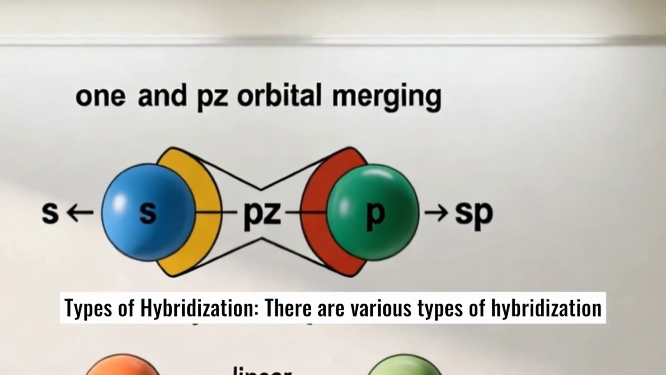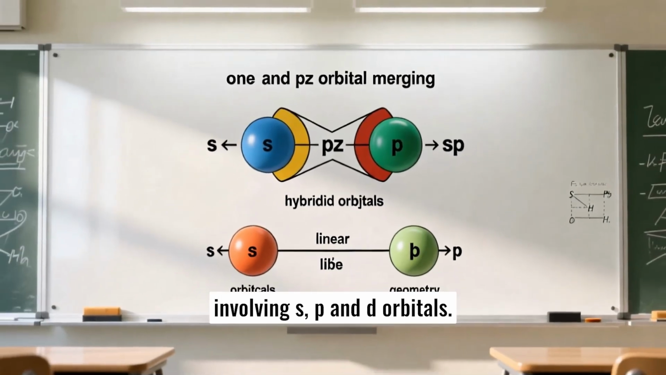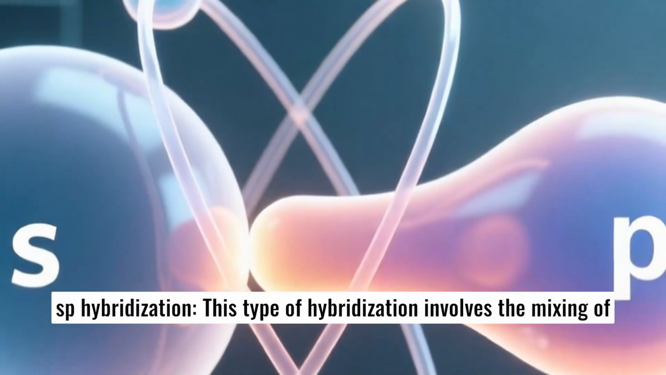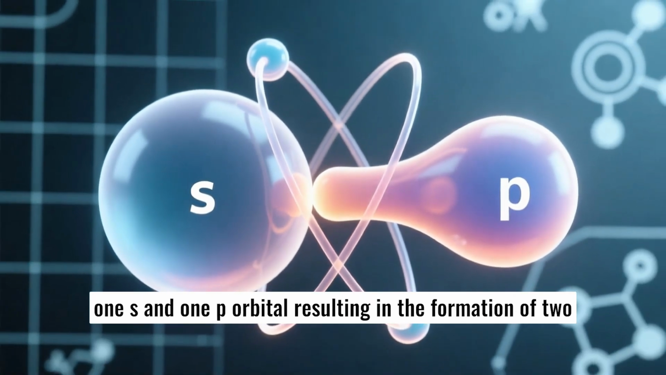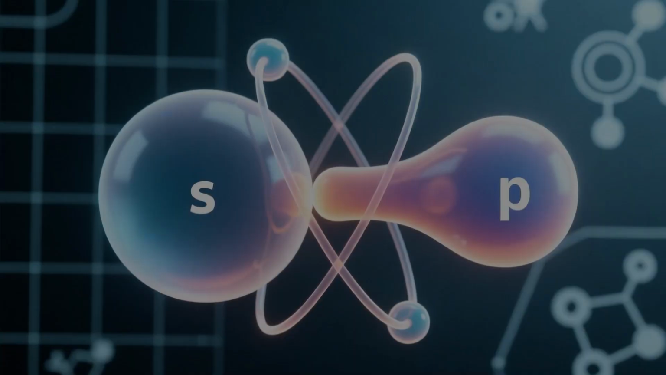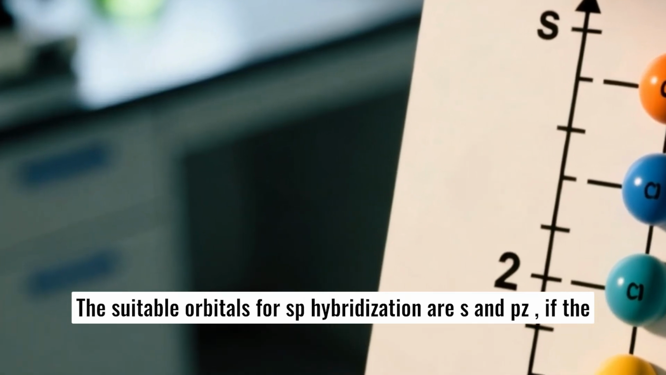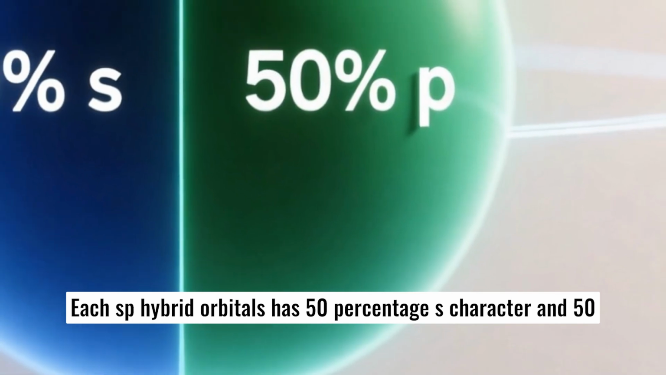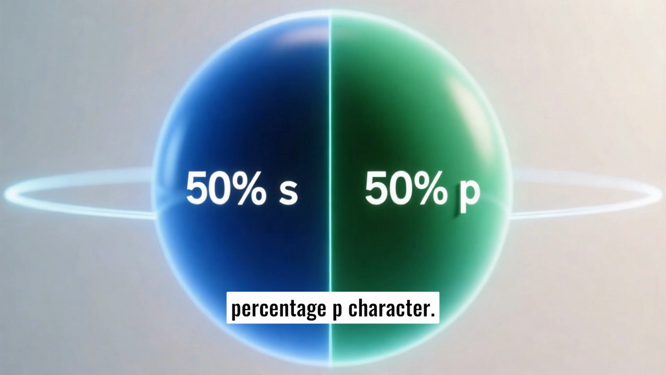Types of hybridization. There are various types of hybridization involving s, p, and d orbitals. The different types of hybridization are as under. sp hybridization. This type of hybridization involves the mixing of one s and one p orbital, resulting in the formation of two equivalent sp hybrid orbitals. The suitable orbitals for sp hybridization are s and pz, if the hybrid orbitals are to lie along the z-axis. Each sp hybrid orbital has 50% s character and 50% p character.